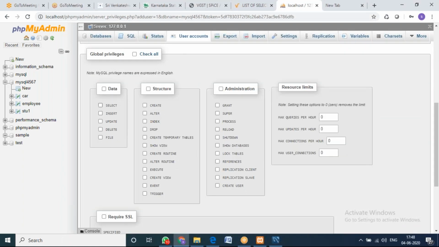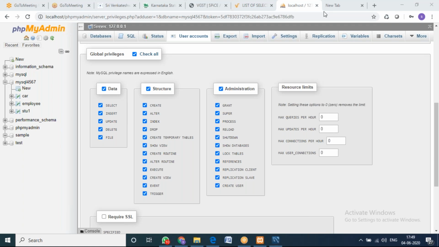Whether you want to give only insertion, selection, update, deletion, you can give only this. Or if you also want to give alter, index, drop, all these things, you can give all. If you want to give all the privileges like admin, you can give admin. Most of the times in real time, you will be listening to a word: "Hey, you don't have admin privileges."